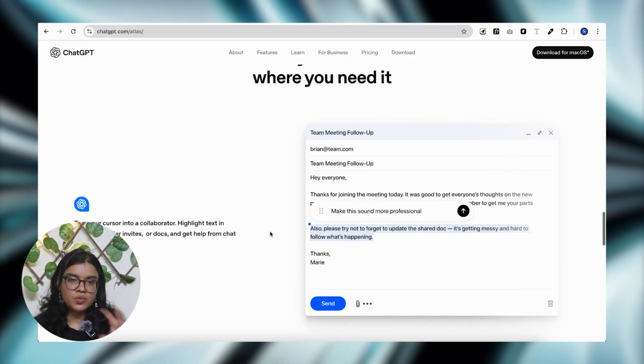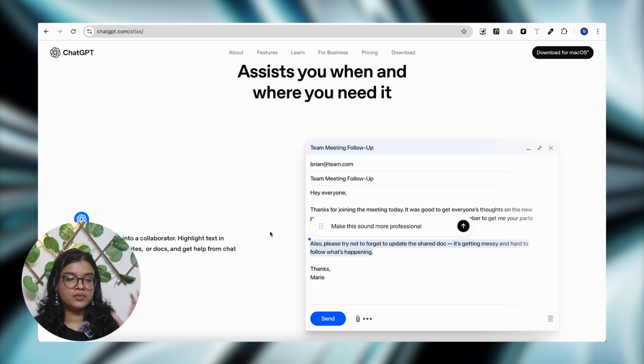Another one is, this is very similar to what I was talking about earlier, that switching tabs is no more required. So अगर पहले मुझे कोई email draft करना होता था, so first I have to actually refine it, draft it, whatever in ChatGPT in a different tab, and then copy and paste it here, right? And it was an iterative process. मतलब अगर थोड़ा इधर लिख लिया, फिर इधर refine किया, whatever, मतलब however you like to do it. Now you don't have to do that anymore. It's very much embedded there. तो अगर मैं Gmail में ही कुछ टाइप कर रही हूँ, तो मैं वही रिव्यूज, समरीज और रिफाइनमेंट्स, ग्रामर्स, व्हाटएवर जो भी मुझे करना है, ड्राफ्टिंग वगैरह, वो मैं वहीं कर सकती हूँ. I don't have to switch the tabs anymore.